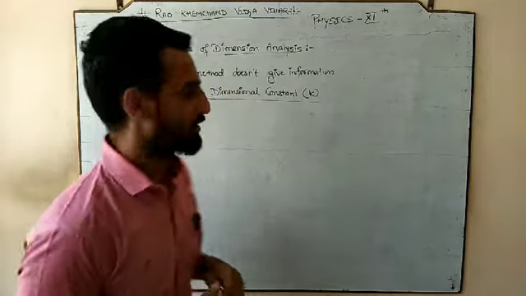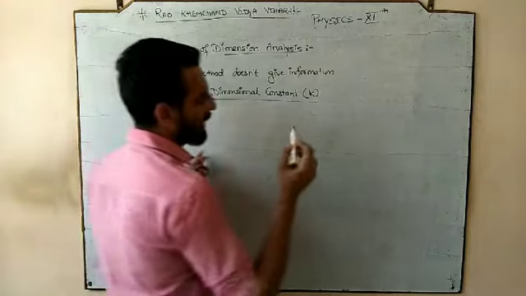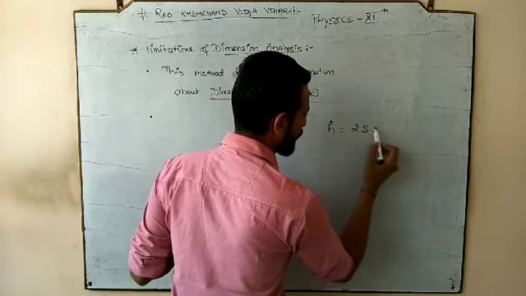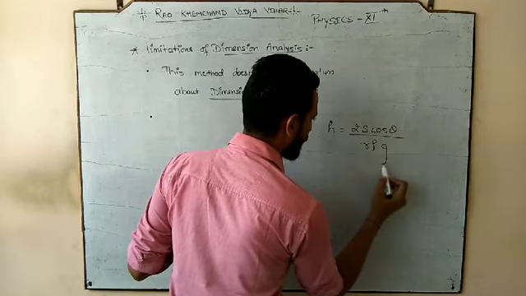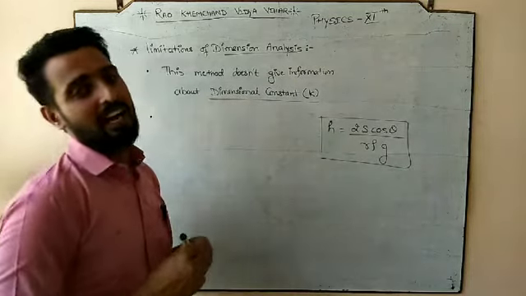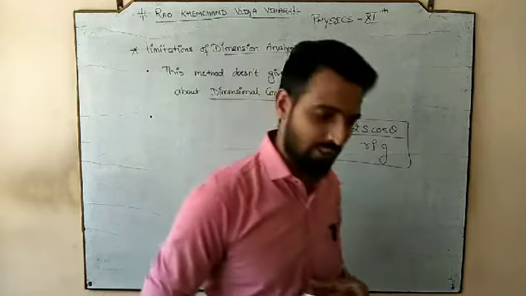There is one famous formula, h is equal to 2S cos theta by r rho g. This is the formula that we are going to use in a further process. We will work on it in the future.